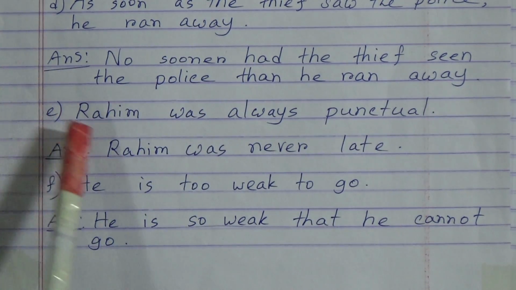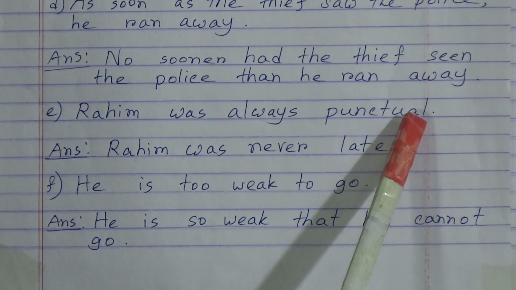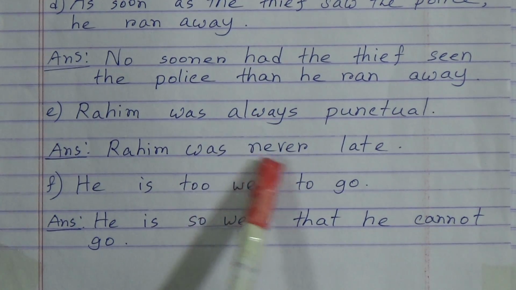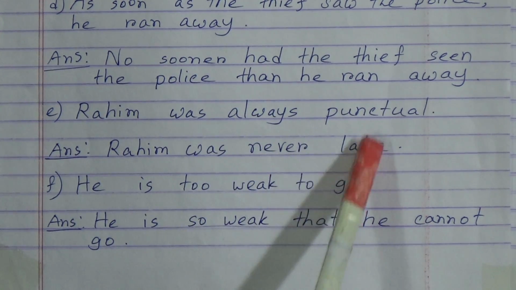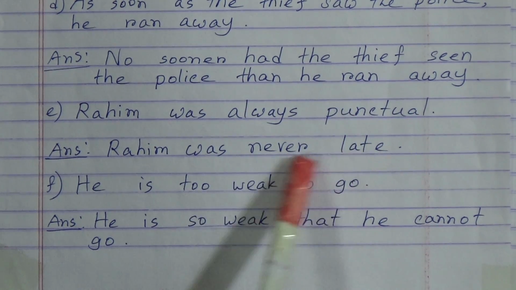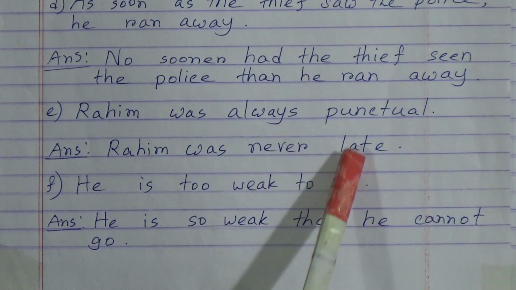Number E, Rohim was always punctual. When always is used, we replace it with never and use the opposite word. In this way, we make it negative. Rohim was never late.